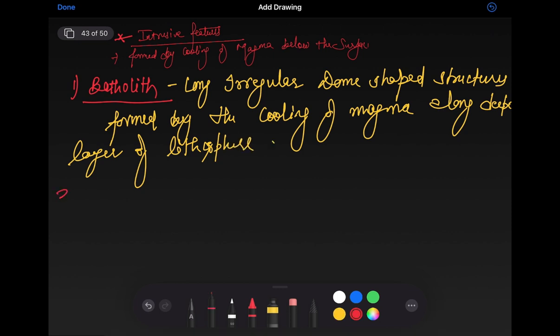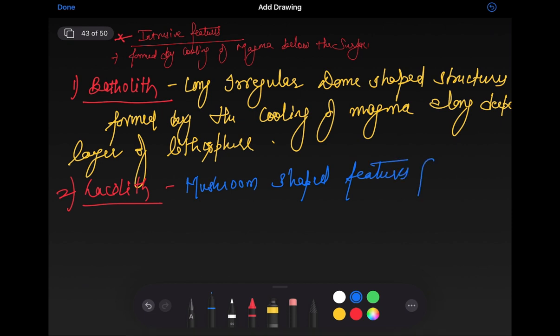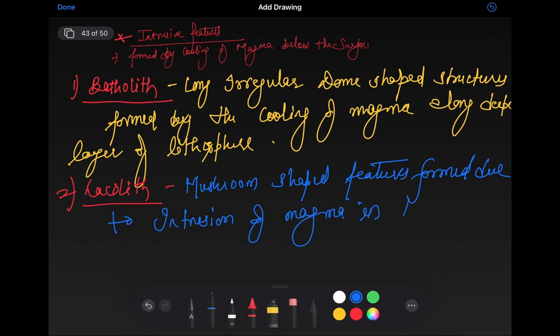Then another is laccolith. These are mushroom-shaped features formed due to intrusion of magma in lithosphere.